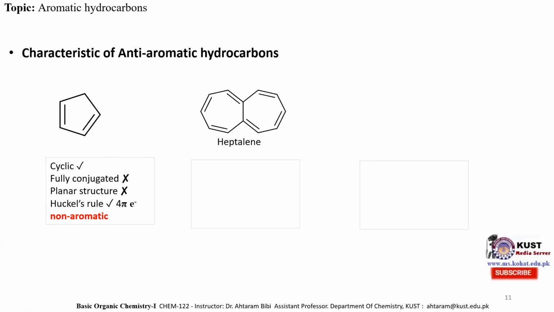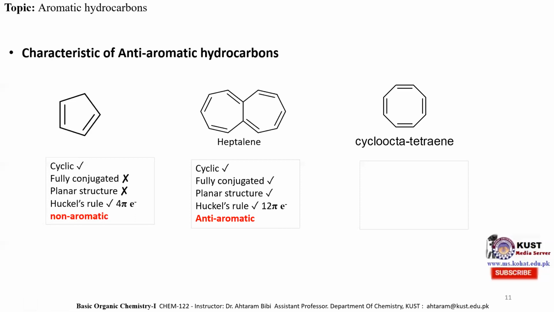Now here is the example of the heptalene molecule. It is a cyclic molecule. Yes, it is fully conjugated. We can see that it consists of sp2 carbon atoms. Each atom in the ring is sp2 hybridized, so it has a planar structure, and it possesses 12 pi electrons, 6 pi electrons in this ring and 6 pi electrons in this ring. So 12 pi electrons. So it possesses the 4 properties of anti-aromatic hydrocarbons: it is cyclic, fully conjugated, has a planar structure, and obeys the Huckel rule. So the heptalene molecule is an anti-aromatic hydrocarbon.